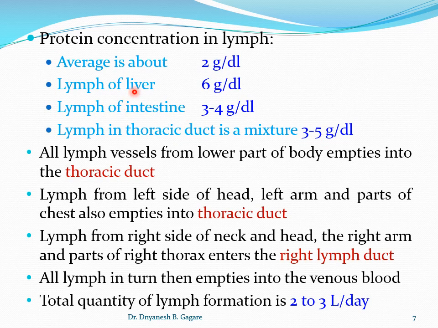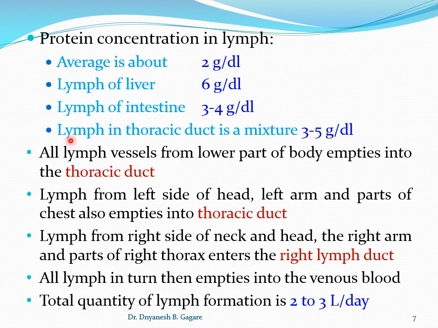Now see, we just discussed that the lymph is formed, and in this lymph, if you see the protein concentration, if we take all the lymph of the body together, the average protein concentration in the lymph is 2 gram per deciliter. Okay, but if you see particularly the lymph formed in liver, the protein concentration is 6 gram per deciliter. Okay, and the lymph formed in the intestine, the protein concentration is 3 to 4 gram per deciliter.